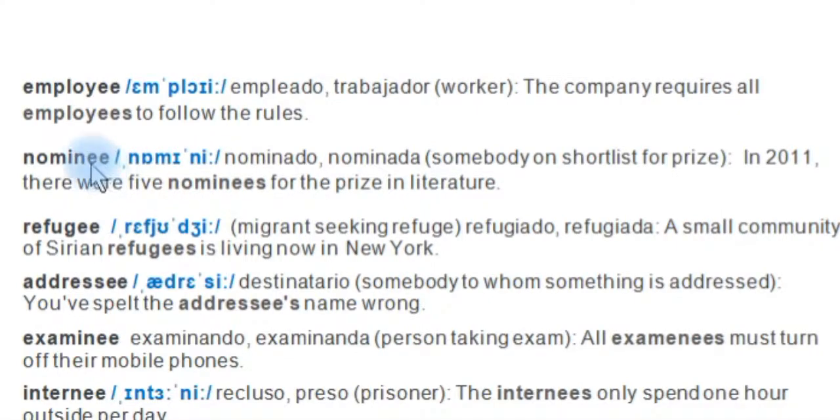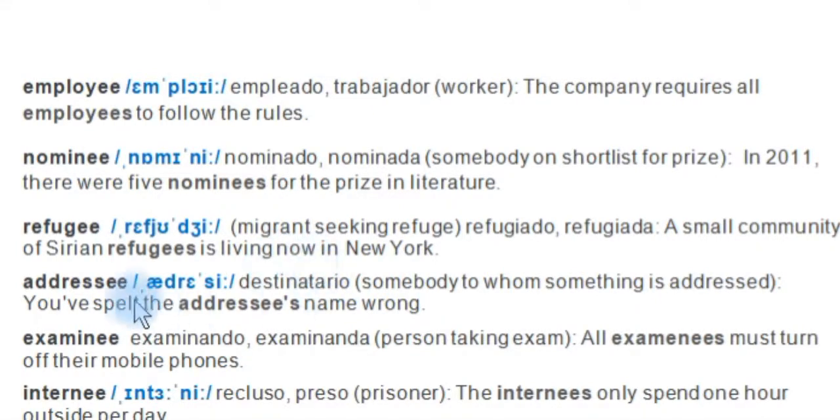nominee, like an Oscar nominee is somebody on short list for prize. Okay, short list means the list of the finalists, the short list. In 2011, there were 5 nominees for the prize in literature, for example. A refugee, someone who is a migrant, is seeking refuge, refugiado. A small community of Syrian refugees is living now in New York.